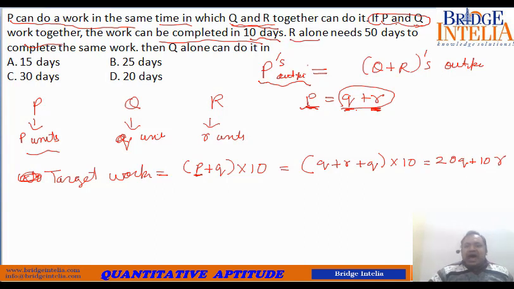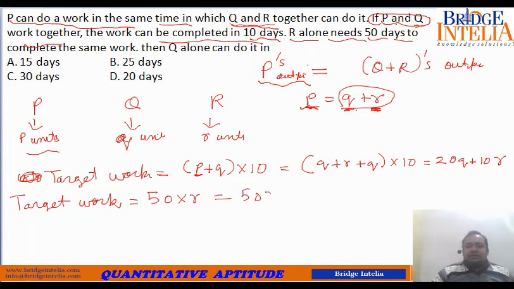Now, R alone needs 50 days to complete the same work. So the target work, in terms of R, is 50 days' output of R, so 50 into r. Both these must be the same. Either you ask P and Q to work for 10 days or you ask R to work for 50 days.